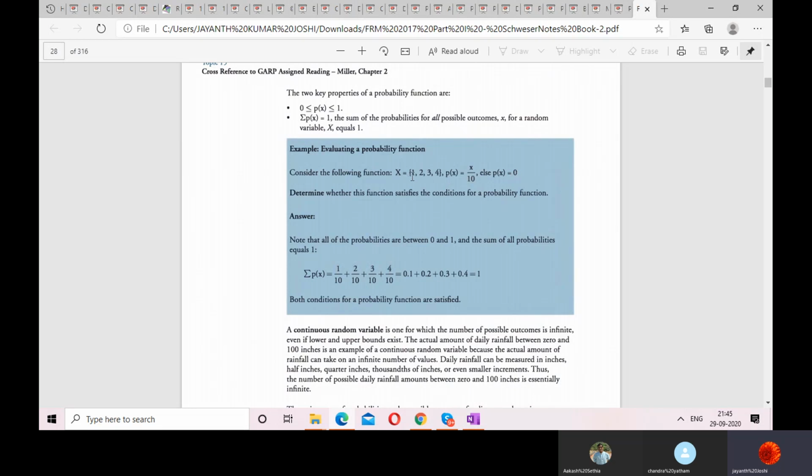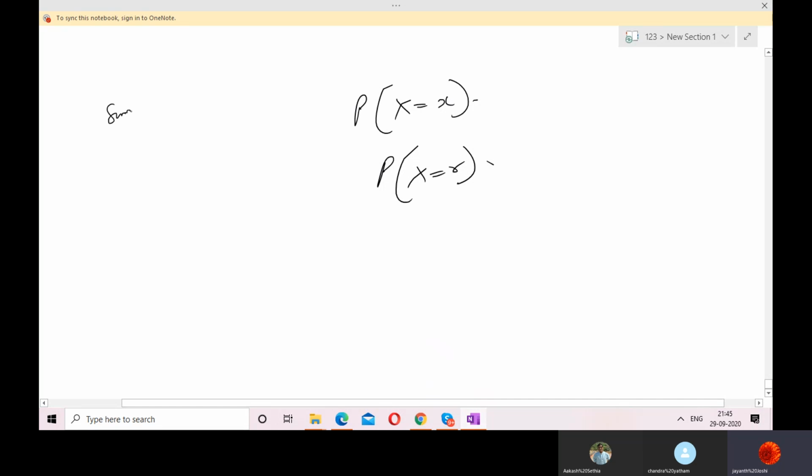Now you put all the values in this function and find their probabilities. So this is the function, x equal to 1, 2, 3, 4, and this is the probability of that function. In place of x you have to put all these values, and the combined probability is nothing but the sum of the probabilities, that is 1. Everyone should know this fact: the sum of the probabilities is always equal to 1. That means probability of success plus probability of failure is always equal to 1.